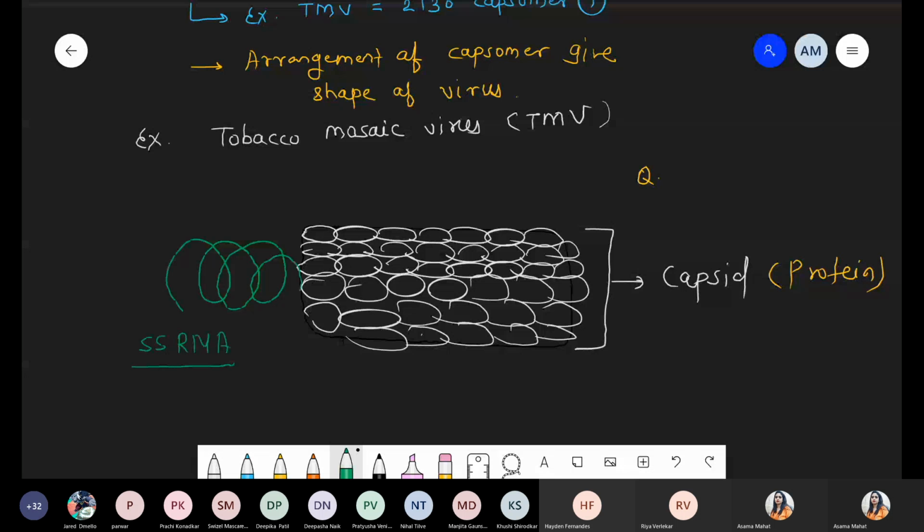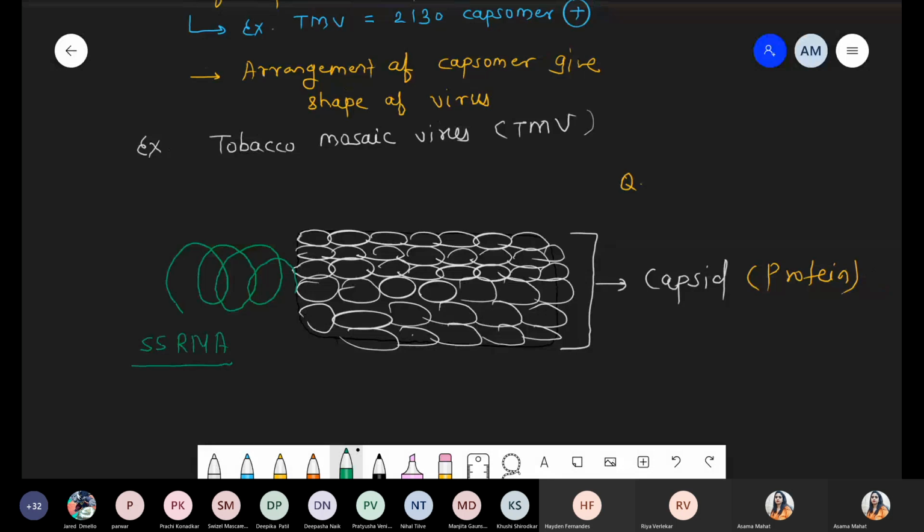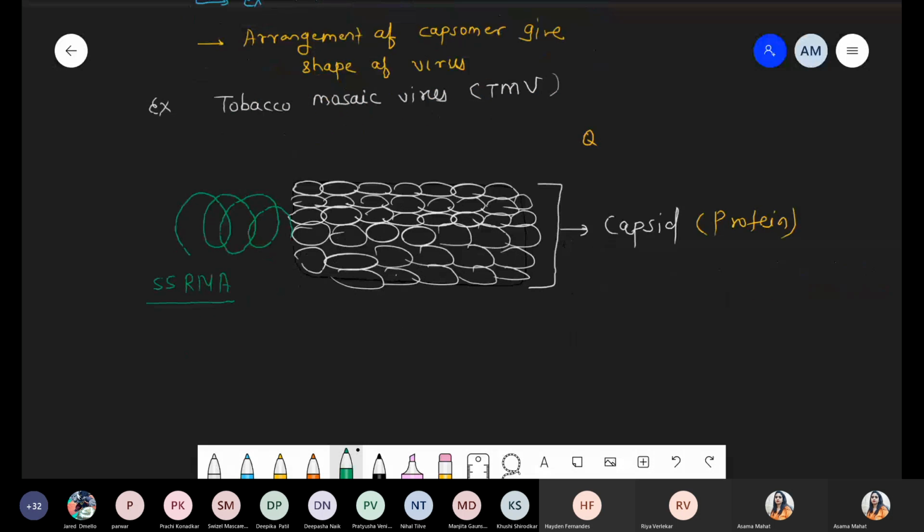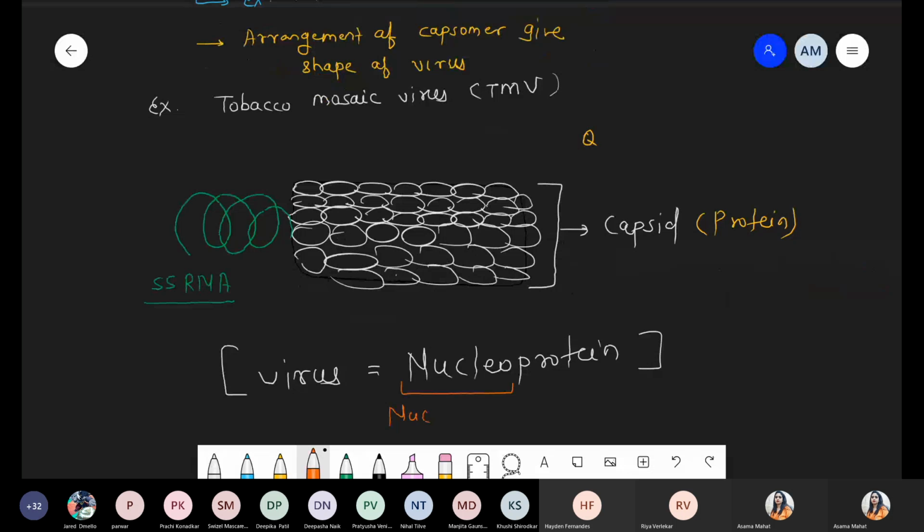It is made up of this simple structure, and that's why viruses don't have a plasma membrane or a cell wall. Viruses are simply made up of nucleoprotein. Nucleo means nucleic acid, either RNA or DNA, and the other part is protein. That's it.